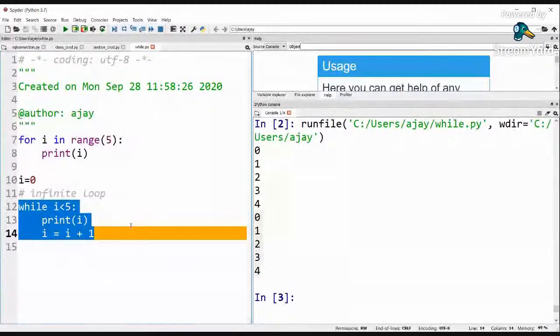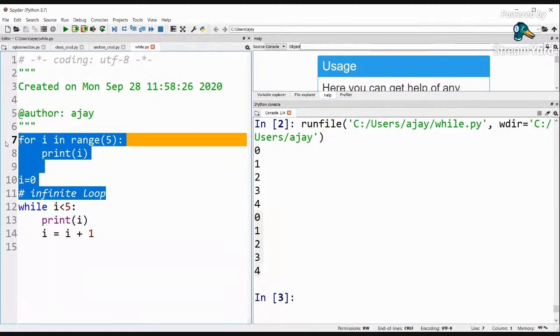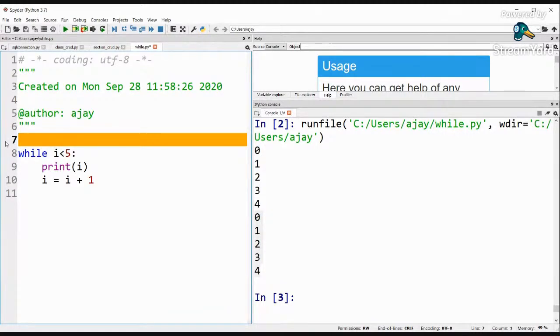So, for example, we had done a program where we were accepting a number n, and then we were accepting n different numbers and adding those numbers using a for loop, right? We can do a similar program in a while loop, but it is going to work in a different way.